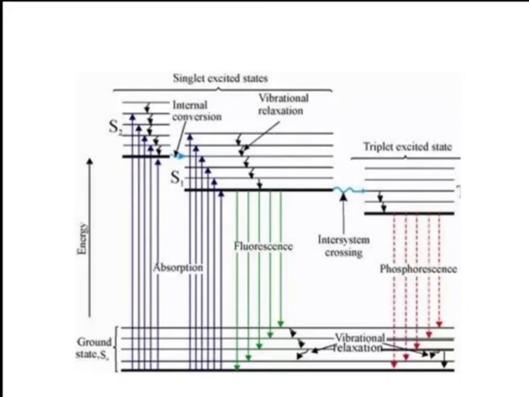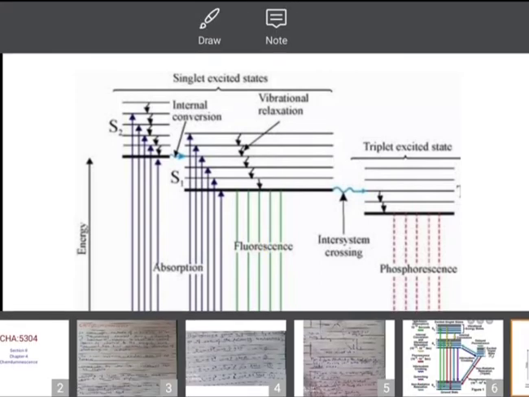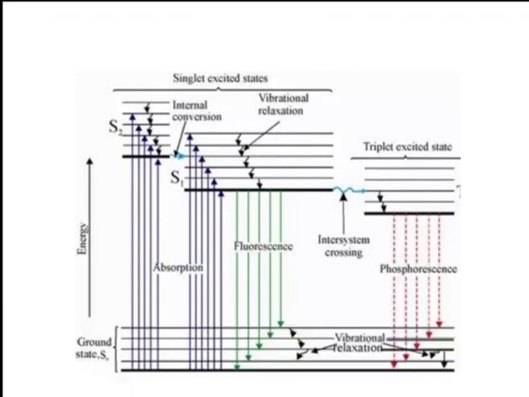That means the molecule goes to the excited state, then comes to S1. This is internal conversion, and S1 contains sublevels. There is a vibrational relaxation, that means V equal to 0, 1, 2, 3. Such types of energy levels are there. The molecule comes from the highest excited state to the V equal to 0 state, and then comes to the ground state where V is equal to 0. And this procedure occurs in a very short time. This is called fluorescence.